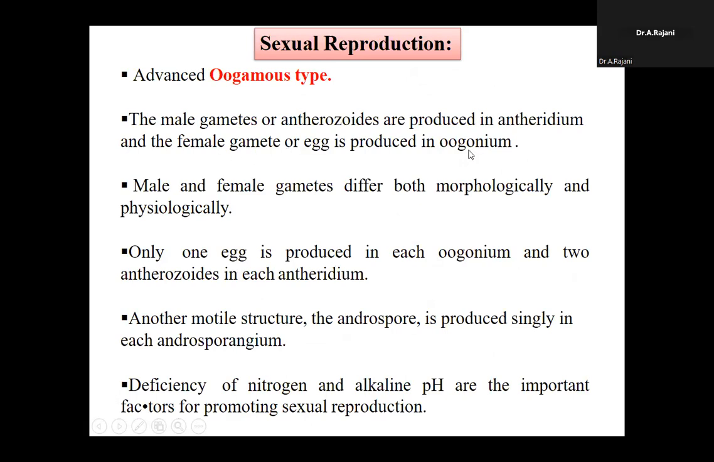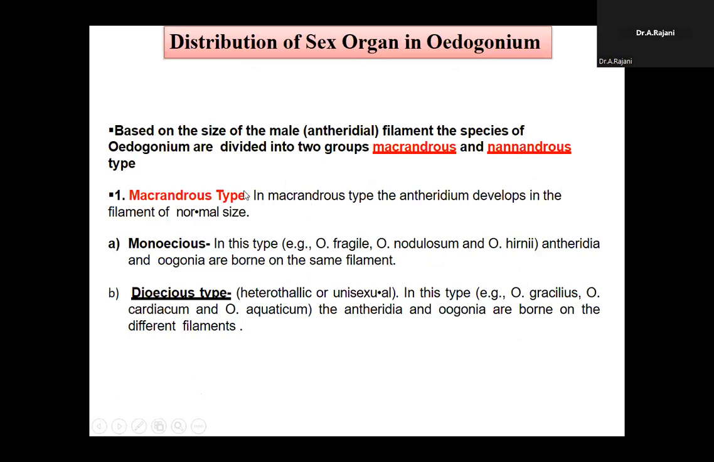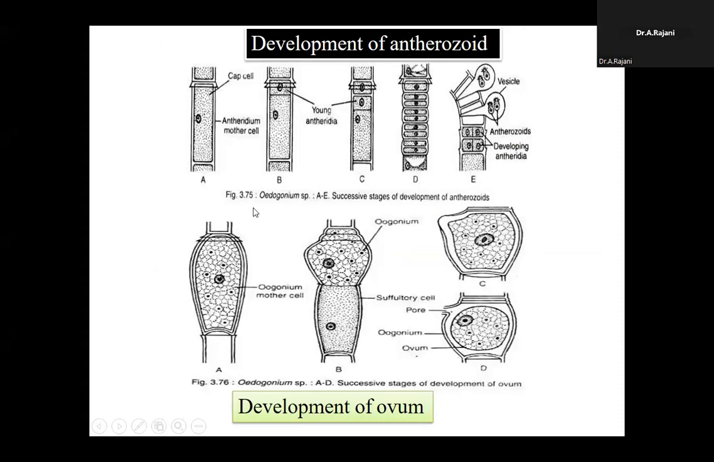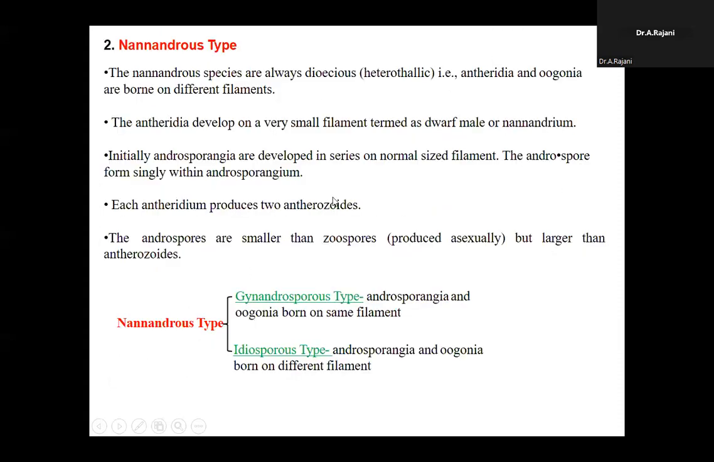Next, coming to sexual reproduction, that is the oogamous type. Based upon the size of the antheridia, Oedogonium is divided into two species: Macrandrous and Nannandrous. The Macrandrous type is monoecious and dioecious, both are present, and the antheridium is formed on a normal-sized filament. The Nannandrous species is only the dioecious type.